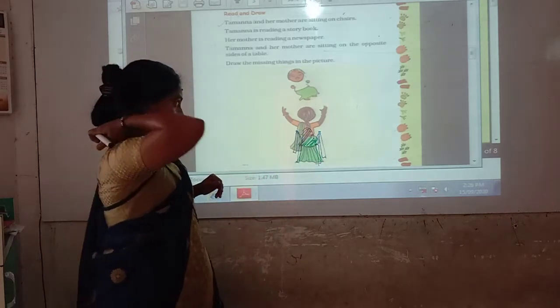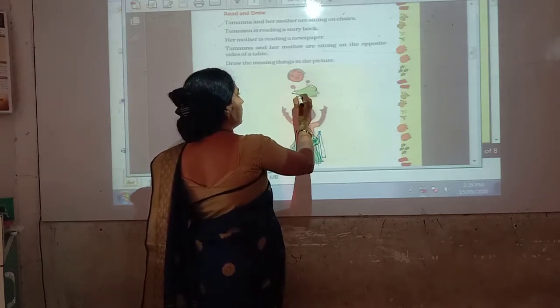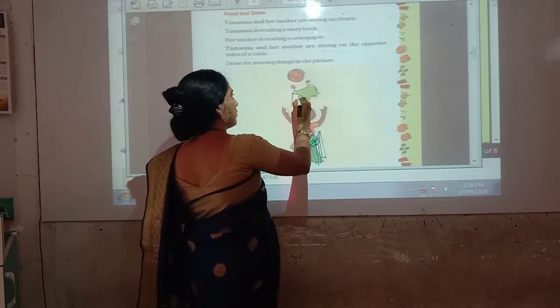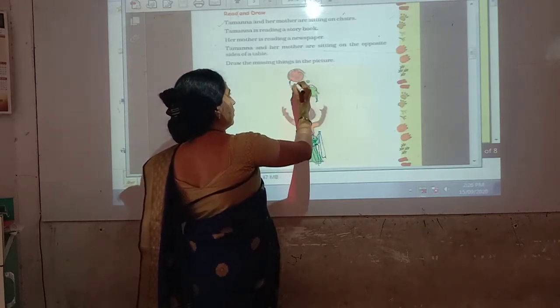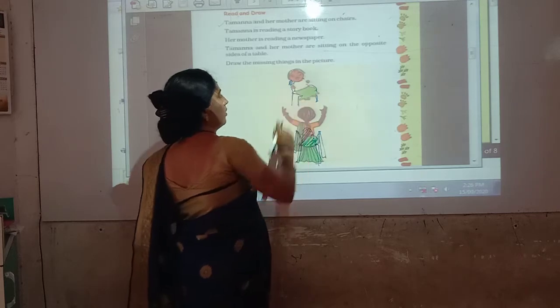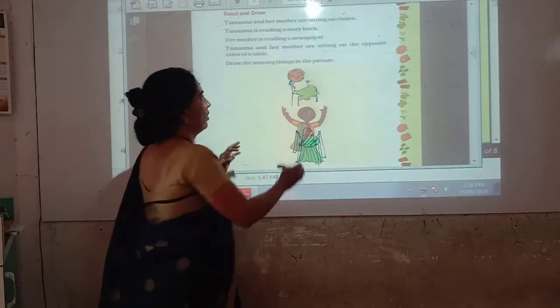So they are sitting on the chair. This girl, she is also sitting on the chair. Okay, they are sitting on the chair. Next, Tamanna is reading a storybook.